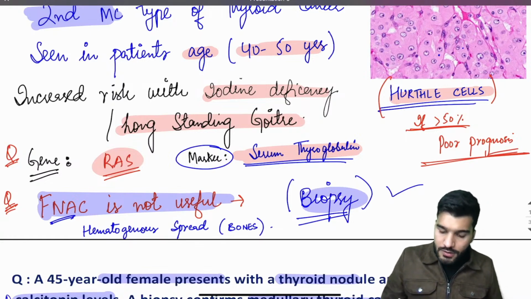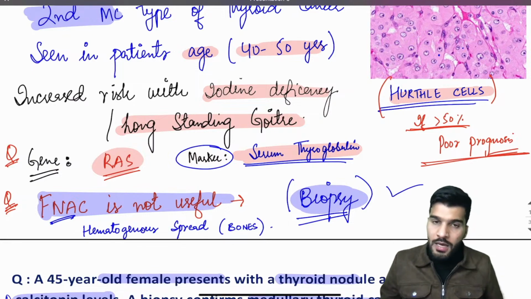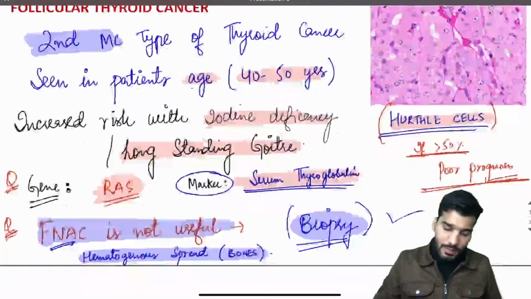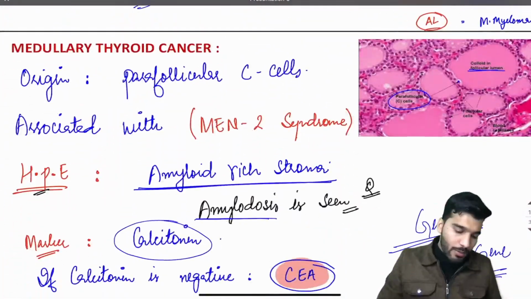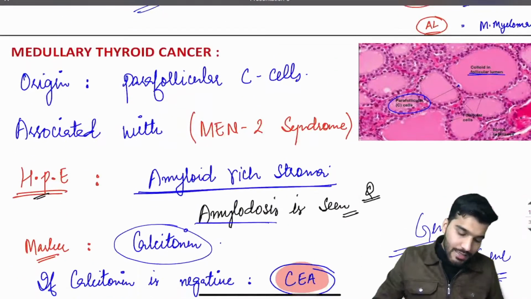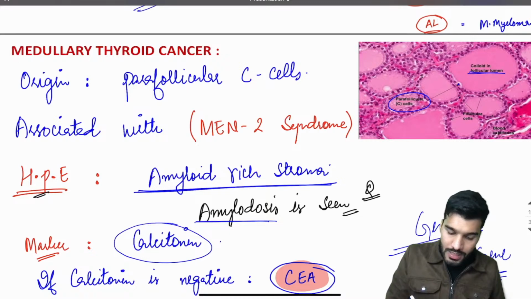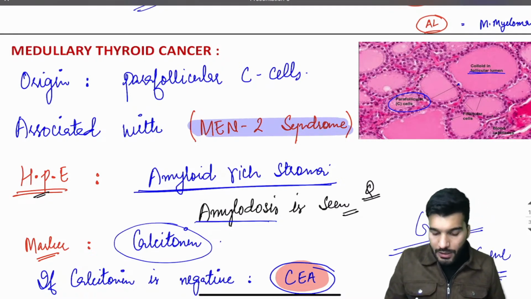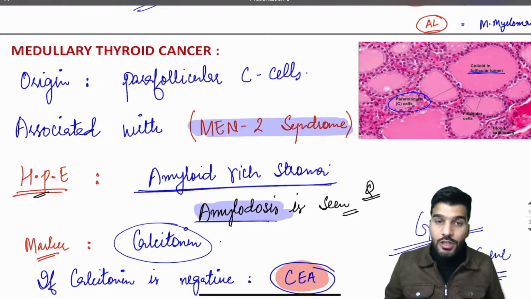That's why the investigation we are going for is biopsy, and the spread is hematogenous spread. Followed by that, we discuss medullary thyroid carcinoma, the origin of which is going to be parafollicular C cells. It is associated with MEN2 syndrome, and amyloidosis is seen with the medullary thyroid carcinoma.